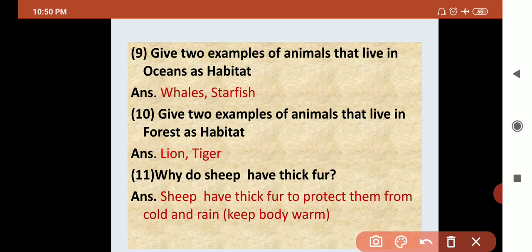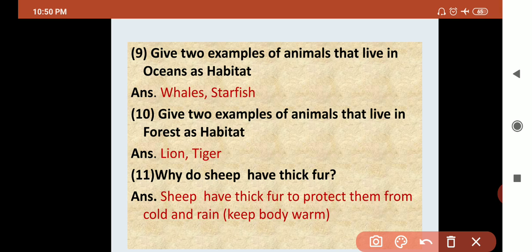Question number 9. Give two examples of animals that live in the ocean. Ocean means sea. Examples are whale, starfish, jellyfish, octopus. You can write any two examples, but what is the condition? They are living in oceans.